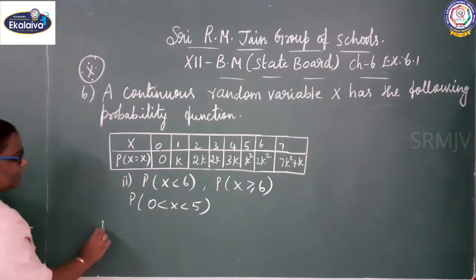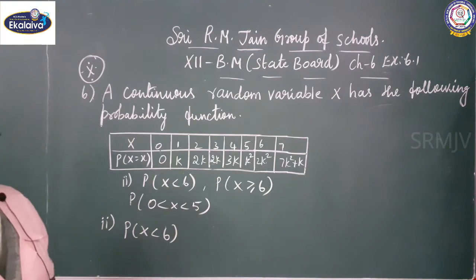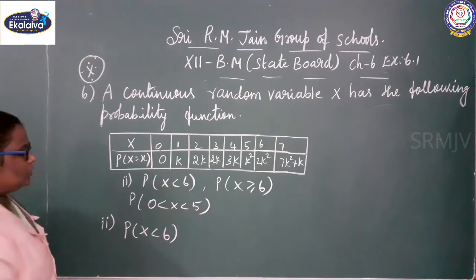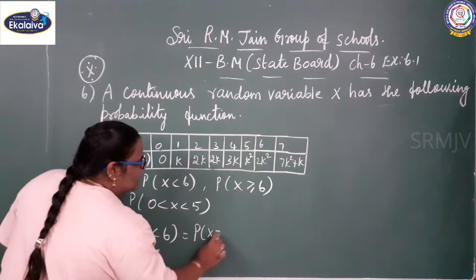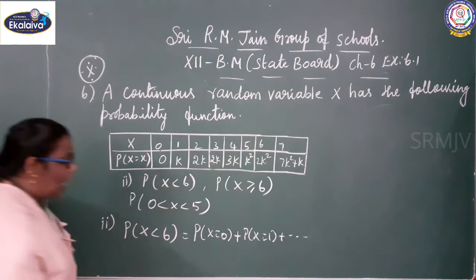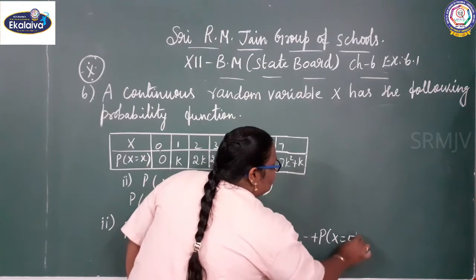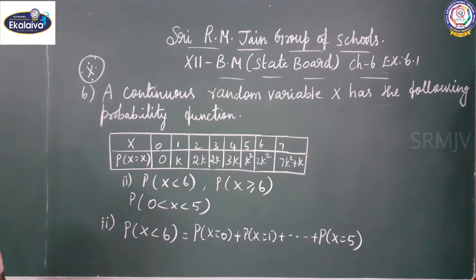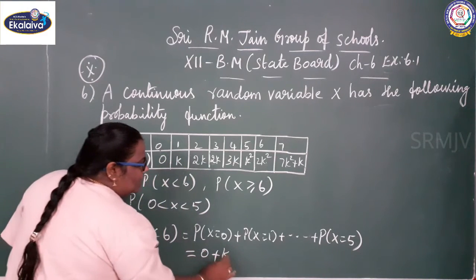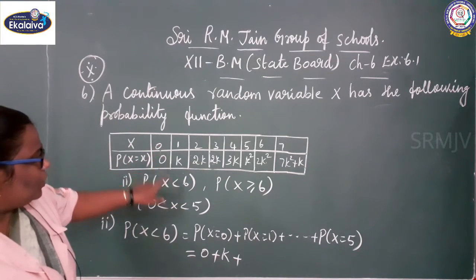See here, second subdivision. P of x less than 6. Less than 6, what are the values we are going to take? 5, 4, 3, 2, 1, 0. So P of x equal to 0 plus P of x equal to 1 plus and so on, up to P of x equal to 5. X equal to 0, 0.